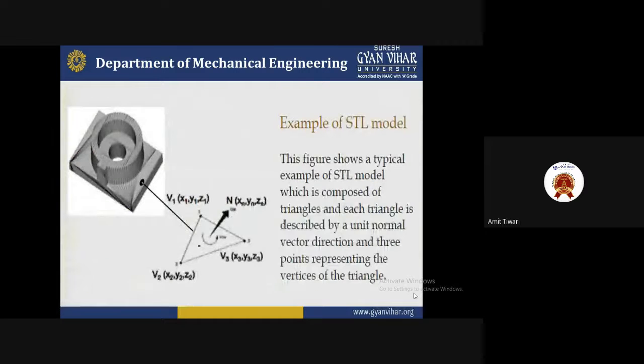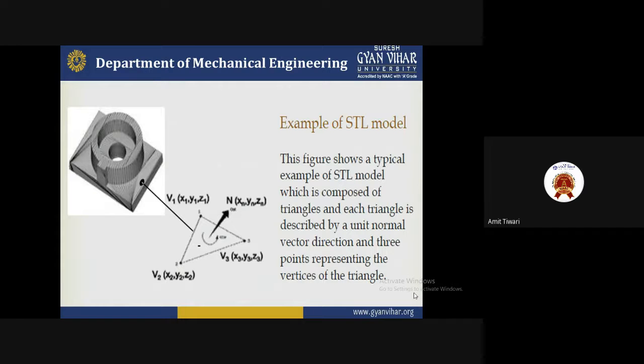As an example, we have the STL format. This figure shows a typical example of an STL model, which is composed of triangles, and each triangle is described by a unit normal vector direction and the three points representing the vertices of the triangle.